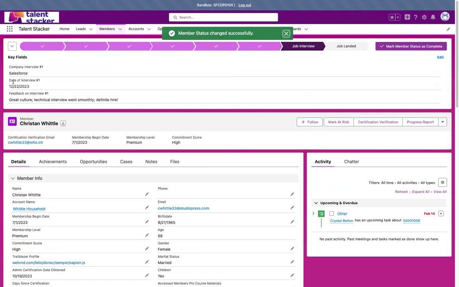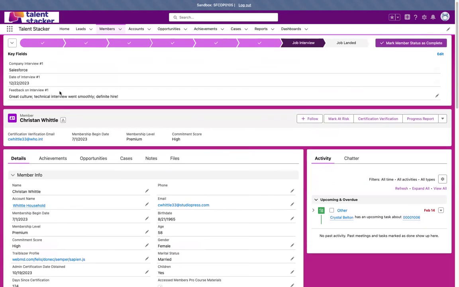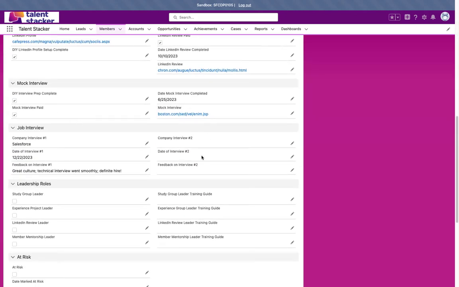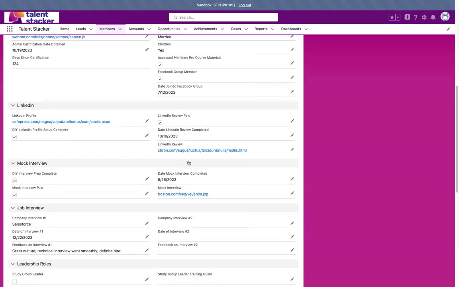Move on to job interview. Here's where they can start explaining their experiences with job hunting, their feedback, and if there is more than one job that they've interviewed for, there's more room down here to fill in further information. But the more information, the better.